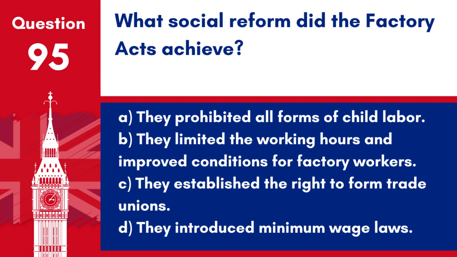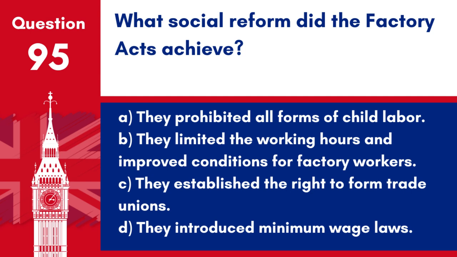A. They prohibited all forms of child labour. B. They limited the working hours and improved conditions for factory workers. C. They established the right to form trade unions. D. They introduced minimum wage laws.